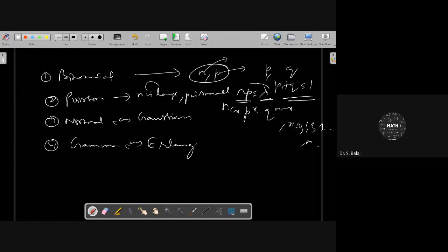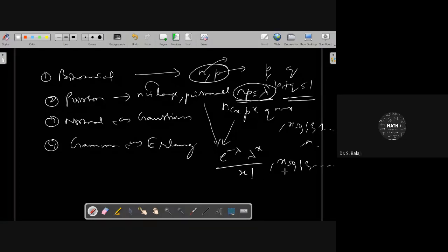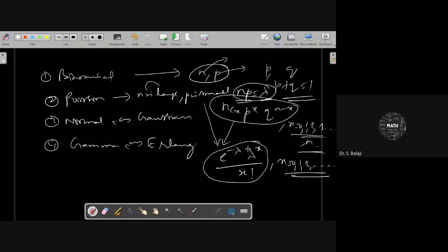In that case, you get a constant value for np, and based on that, this PDF converts into the form e power minus lambda, lambda power x by x factorial, where x represents the number of successes. You can use this PDF instead of the binomial one, as it gives a better result for the probability of successes.